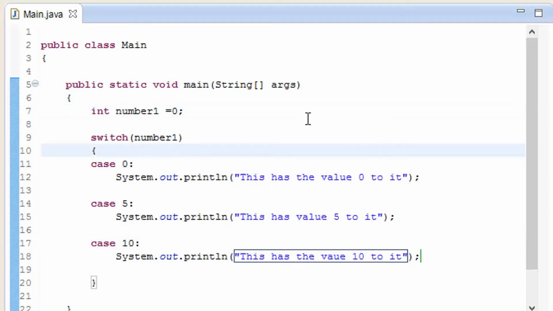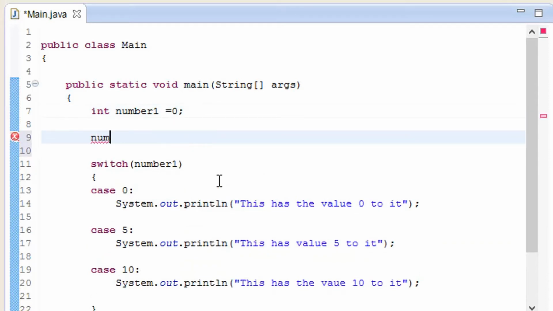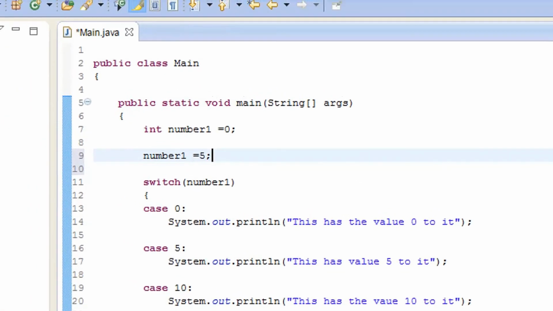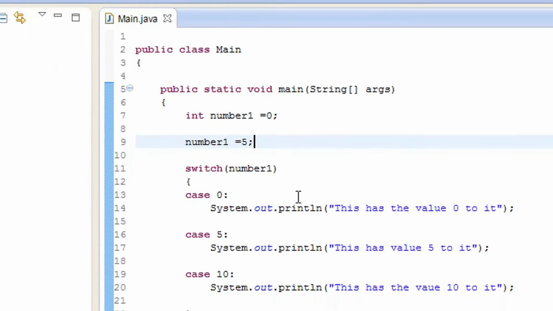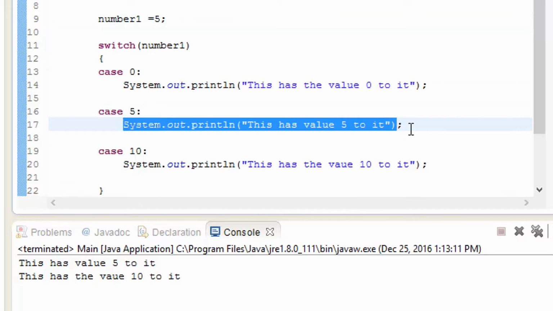So add a number statement to it, for example, number 1 has the value 5, and then play it. Check it out, and it is going to skip case 0 and check case 5 and print out this one.